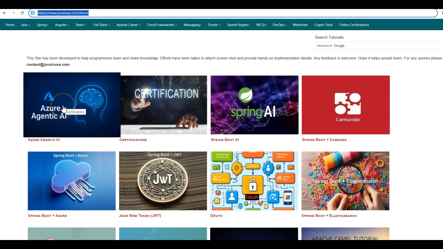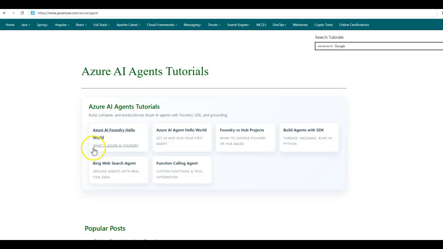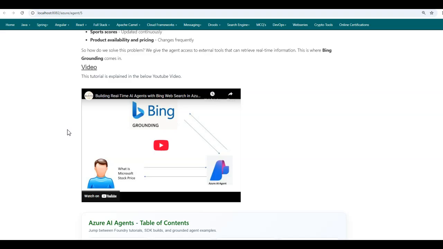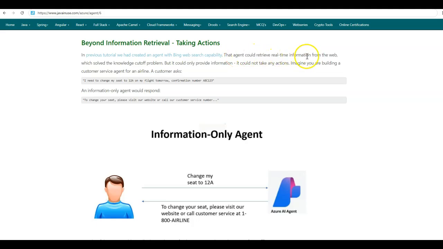So here, go to Azure Agentic AI. The tutorial that we'll be looking at today is function calling agent. In the previous tutorial, we had created an agent with Bing Web Search capability. You can go to this tutorial here. In this tutorial, we had provided the AI agent with Bing Web Search capability. You can go through the YouTube video for this tutorial. With that agent, we could retrieve real-time information from the web, which solved the knowledge cutoff problem, but it could only provide information. It could not take any actions.